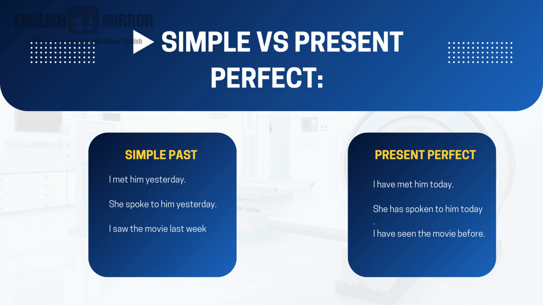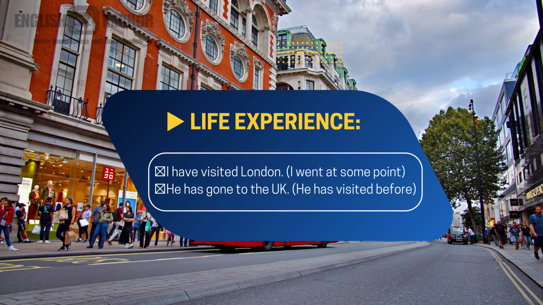And the next example is, I saw the movie last week. Last week, it is talking about last week's incident. It is a past happening. And in the present perfect tense, I have seen the movie before. Like telling that I have seen that movie before. That means already I did that, but it is not in the long past. It is just completed, but I have seen the movie. As a result, that experience is conveyed here.